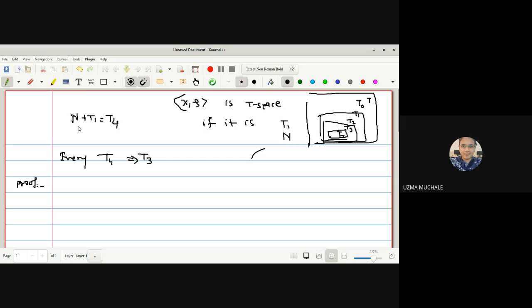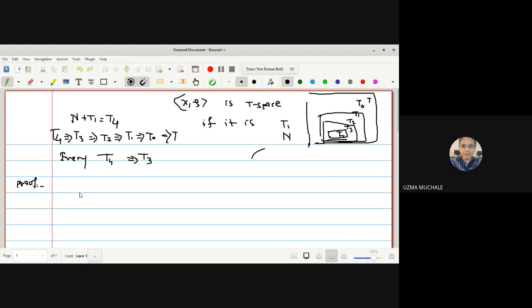So the relation may be like this. We can say every T4 is a T3, every T3 is a T2, every T2 is a T1, and every T1 is a T naught, and every T naught space is a T space. So you can say every T4 space is T1 as well as T naught, and T2 also. If we prove that every T4 is a T3 space, it is sufficient to prove that it is T2, T1, T0 and all. Whenever the number of conditions increases on any set, the set becomes smaller and smaller.